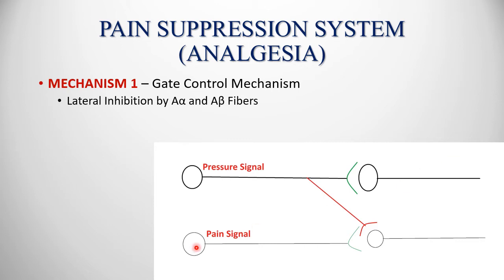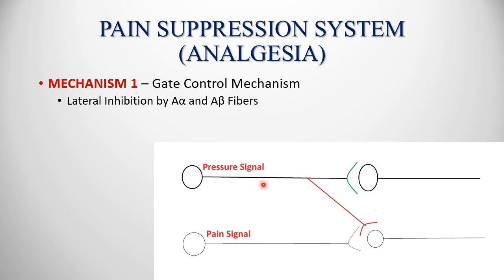Now as you can see, this upper pathway is for the pressure signal and this lower pathway is for the pain signal. This neuron will transmit this pain signal to this another neuron which is inside the spinal cord. So this is the peripheral neuron, this is the spinal neuron. Now this is for the pressure signal. Now the pain signal will be transmitted from this neuron to this neuron, which are slightly thinner. When you give a pressure just beside this injured area, then this pressure signal will be transmitted via these thicker fibers from one neuron to another neuron.